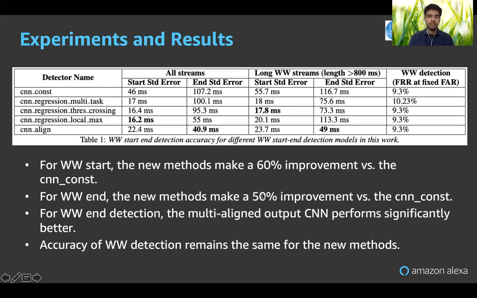And the important thing here is the wake code detection accuracy remains constant for all these methods, except in one case where the regression method was trained in a multitask manner. The main wake code detector network was not frozen. It was trained in a multitask manner, and so that showed some degradation. That's the entire reason why we trained the regression method by freezing the main wake code network.